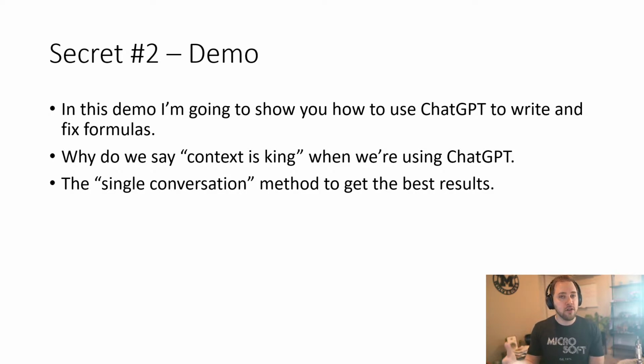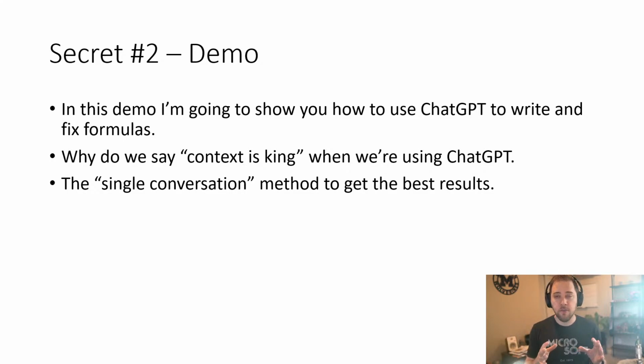And that's where we're going to start talking about, and you heard me mention this earlier, the single conversation method, which is the way to use a single conversation inside of ChatGPT to keep all that context engaged in one spot, because ChatGPT doesn't usually be able to use context between different conversations. I know there have been times where they've experimented with your whole account having context instead of just one conversation, but generally as a good rule of thumb and a good best practice is to keep all your context in one conversation.